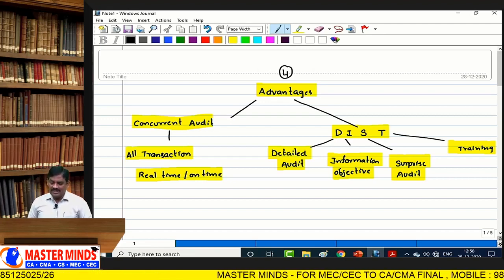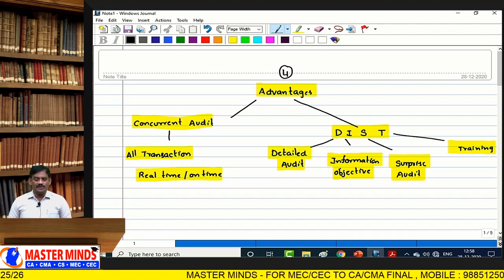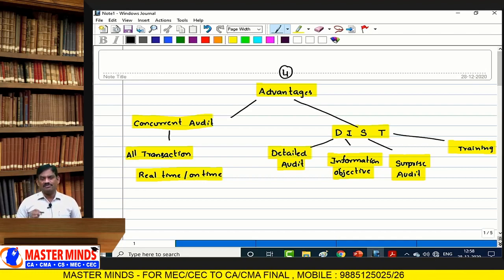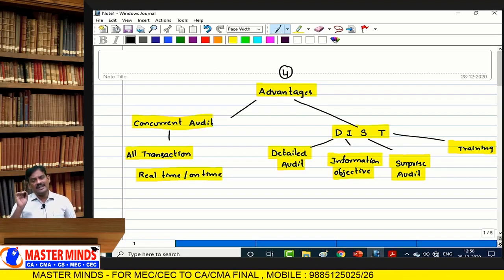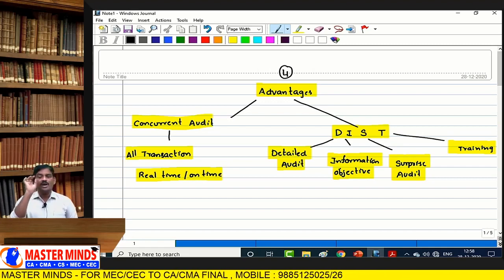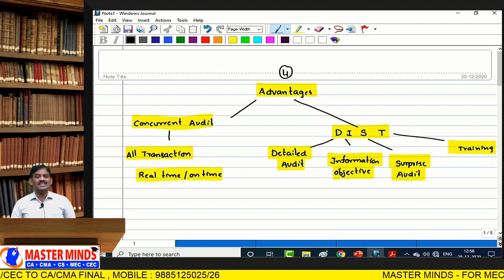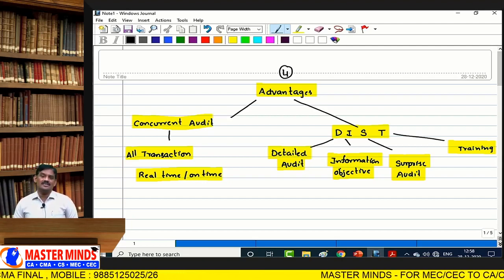Later, we started with what are the advantages of concurrent audit techniques. I told you, concurrent audit technique advantages can be divided into DIST. D for detailed audit, timely, comprehensive and detailed audit. Provides information to the staff in achieving objectives of the system, information objectives. Surprise audit, training. There are 4 parts.